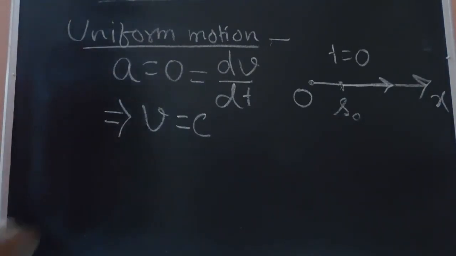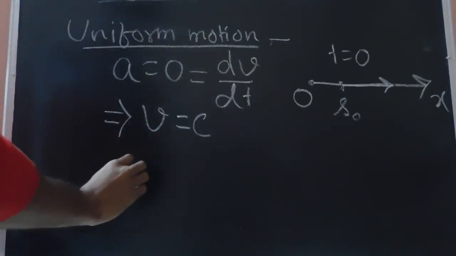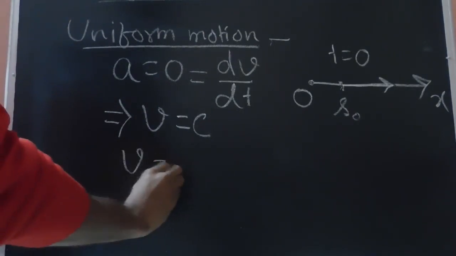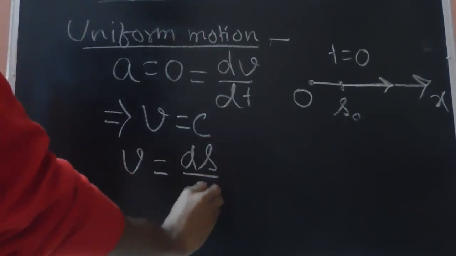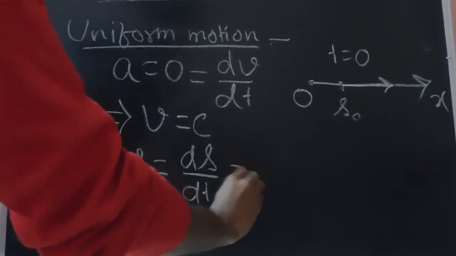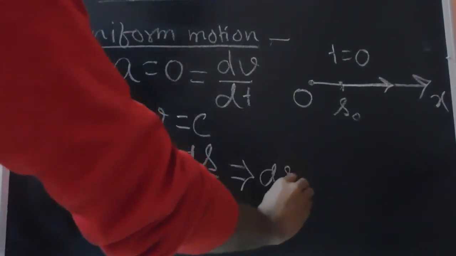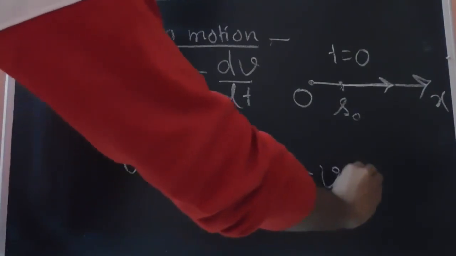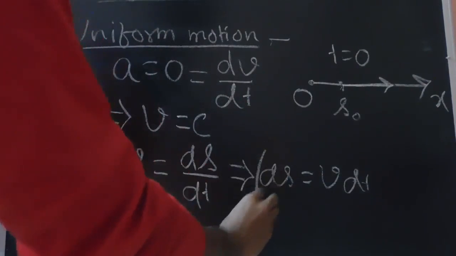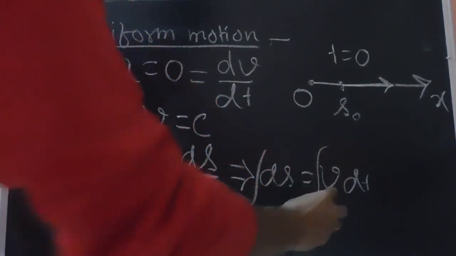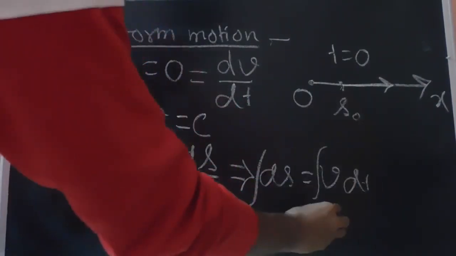Okay. So now from the definition of velocity, we see that v is equal to the rate of change of displacement. This we have earlier seen. So we can write it down as ds is equal to v dt from basic rules of differentiation. Then we can integrate it. The time starts from 0.